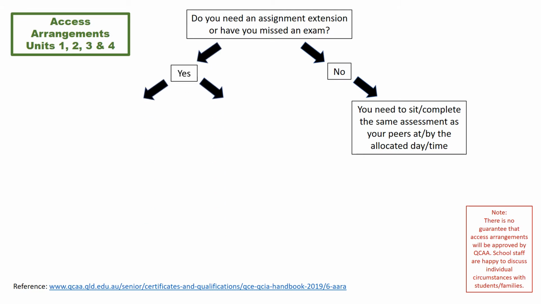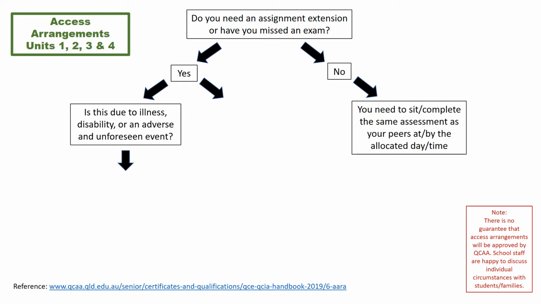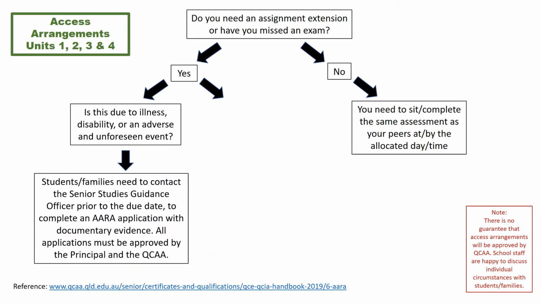If you have missed an assignment deadline or missed an exam, and this is due to illness, disability, or an adverse and unforeseen event, you need to contact the guidance officer, hopefully prior to the due date, to complete an AARA application. Now, you will need documentary evidence for this, and the most common one is a medical report. In most cases, a plain old medical certificate will not suffice. You will actually need to collect a medical report from the guidance officer and get that completed by your doctor. All applications must be approved by the principal and the QCAA.